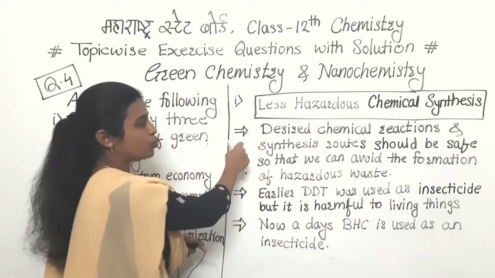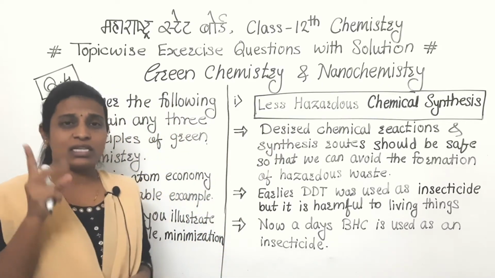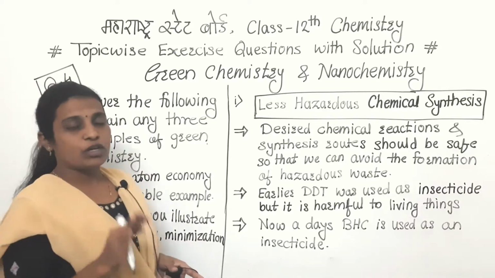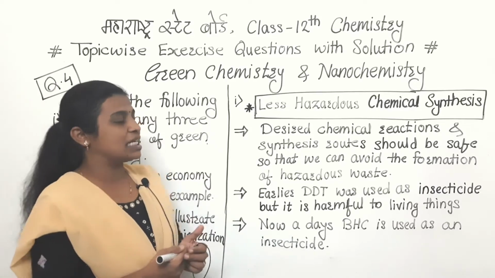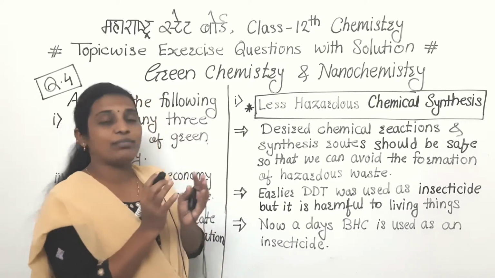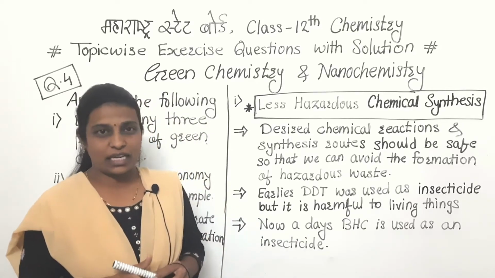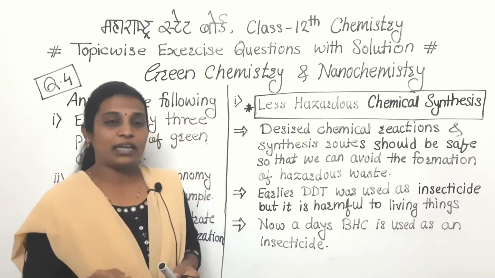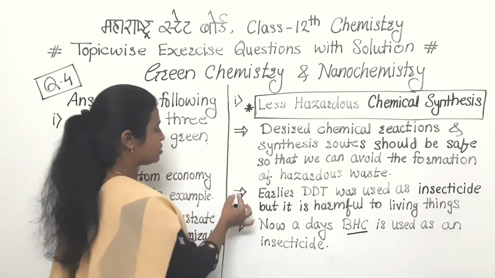So in that first question we will discuss three principles. First one, that is the less hazardous chemical synthesis. Second one, atom economy, and third one, that is the minimization of step. So what is that first principle? See, less hazardous chemical synthesis. So the meaning is that when we are synthesizing any one compound, any one material, at that time that should be less hazardous. जैसे कि देखो, previously DDT was used as an insecticide, but it is harmful to living things, that's why it is avoided, and nowadays we are using BHC as an insecticide. So this is the first one.